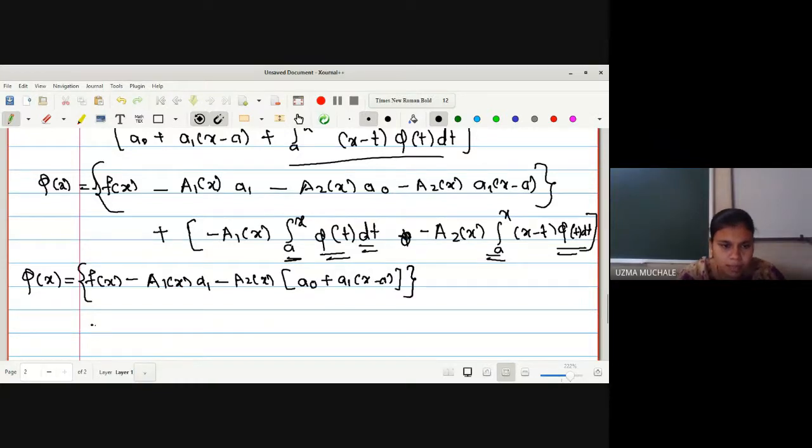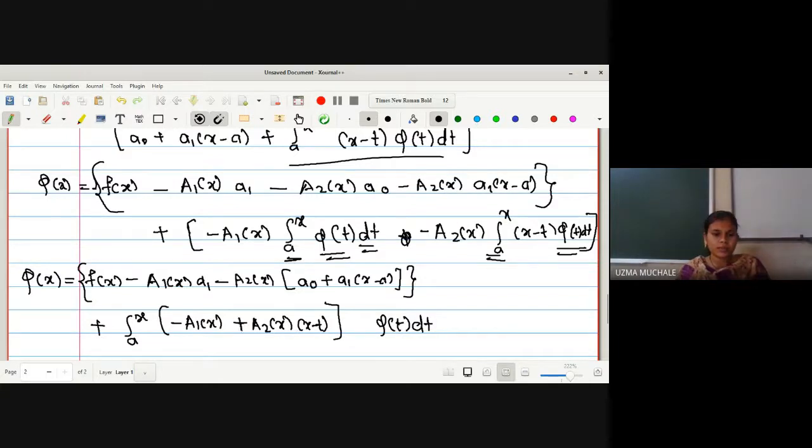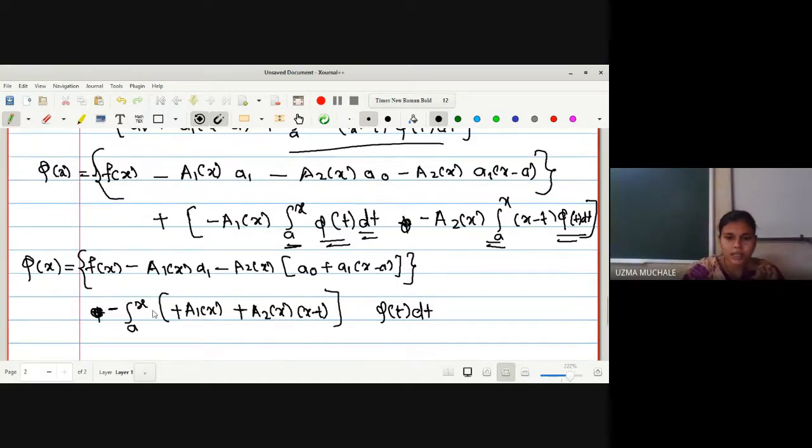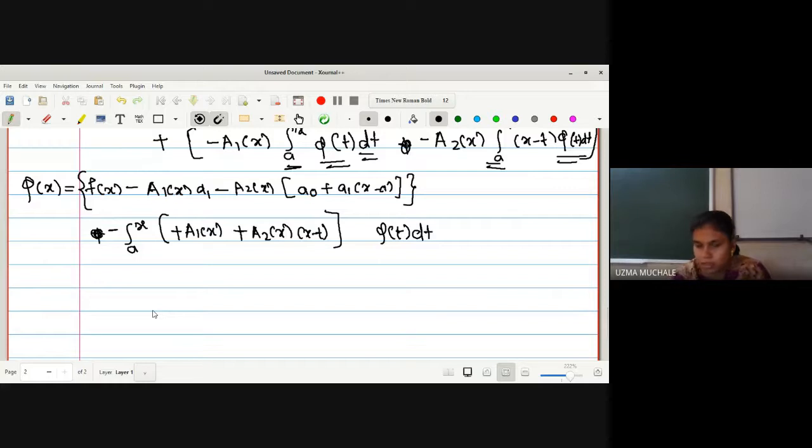This is in one bracket. Plus, we will take the integration outside. So it is integration a to x, and the common term we have is phi of t dt. What remains in the bracket is minus a1 of x, correct? What is there in the second one, minus a2 of x into x minus t. Or in another way, you can keep it as positive, or you can have the negative sign outside, correct?